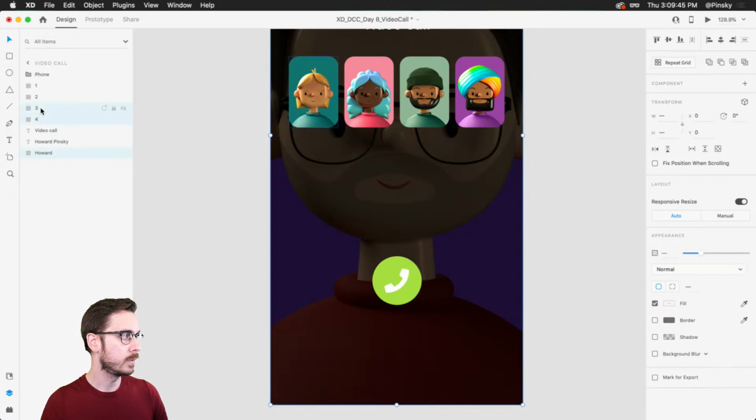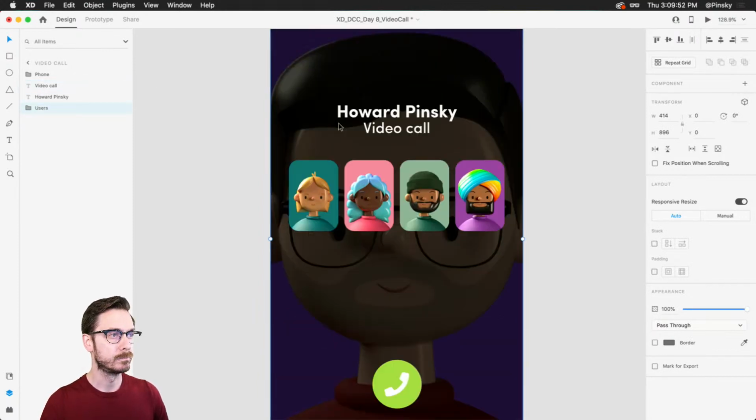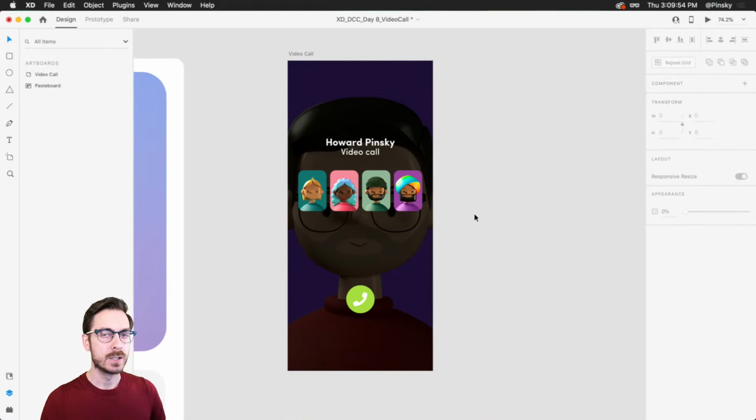1, 2, 3, 4, 5, group, and call this users, and just make sure it's at the back. Beautiful. All right, so our first artboard and screen is complete. And now we want to move on to our second, which is where the call is actually going to be